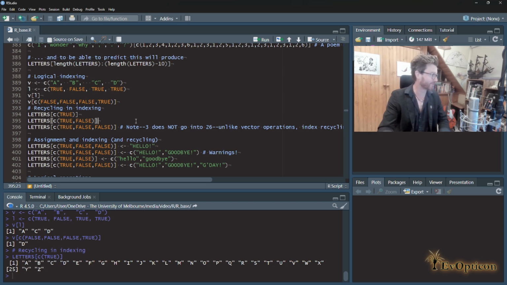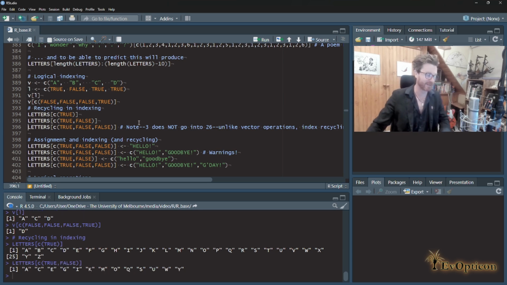What about if we give it true, false? If it's recycling that, then it's going to go A true, B false, C. It's going to look at the indexing vector and go, oh, it's only length 2. What do I do now? Go back to the start. So it's going to be C true, D false, E true, F false. We'll get every second letter of the alphabet. Is that what we get? Yeah. So it does recycling.